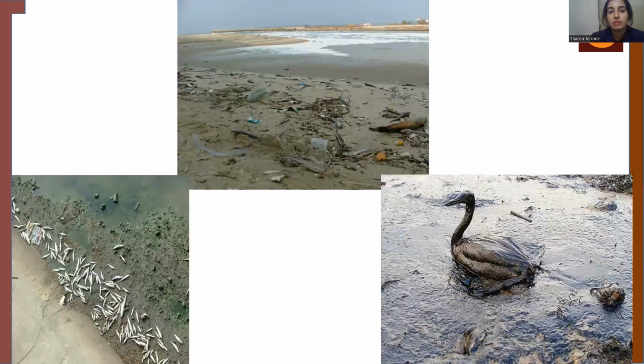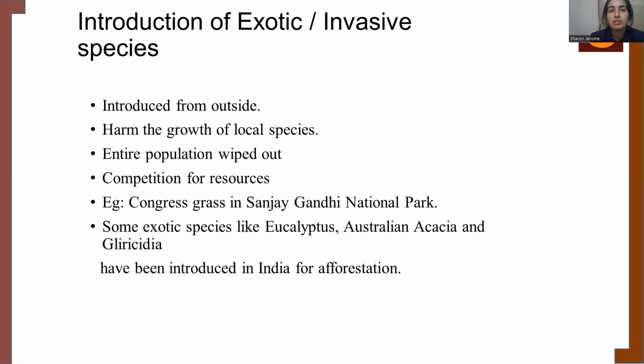So these are some of the images that show how pollution acts as a threat to biodiversity. When we talk about the introduction of exotic or invasive species, exotic species are those species that come from the outside.